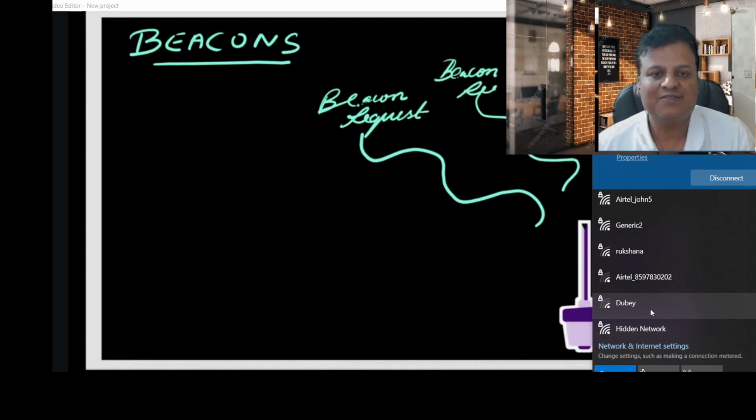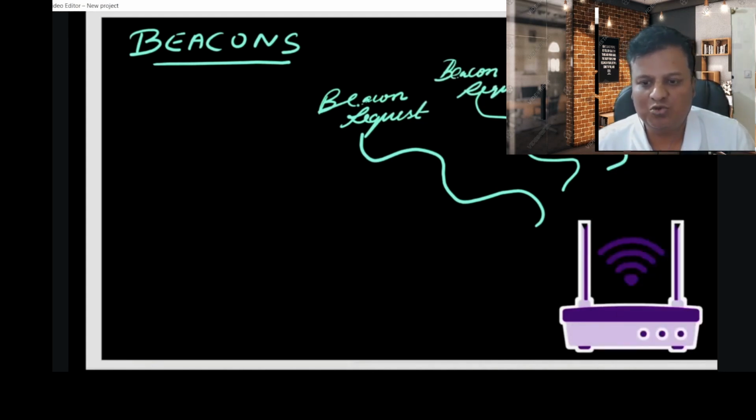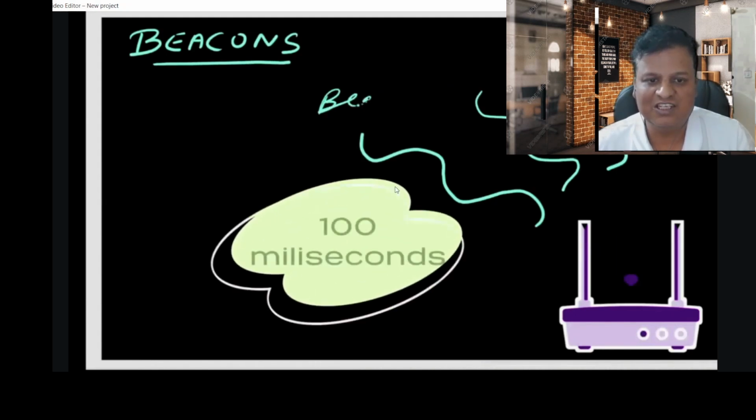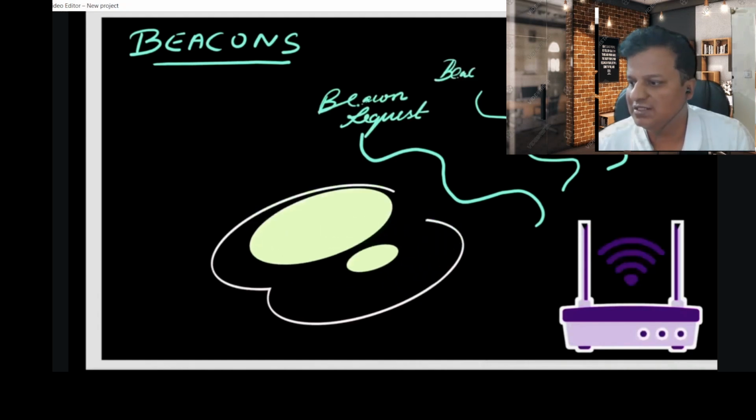So all these Wi-Fi networks are broadcast by different Wi-Fi routers. A Wi-Fi router broadcasts its network with a packet known as a beacon. You can see in this demonstration that whenever we switch on the Wi-Fi router, it will broadcast signals, every 100 milliseconds.